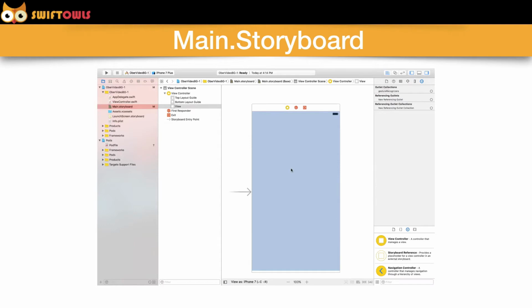Alright, now that we have our project open, click on Main.storyboard, and what we're going to do here is create an IBOutlet from our view to our code. Basically that's just a connection so that we can actually work with the view in code. I'm going to run the video so that you can see exactly how to do this.